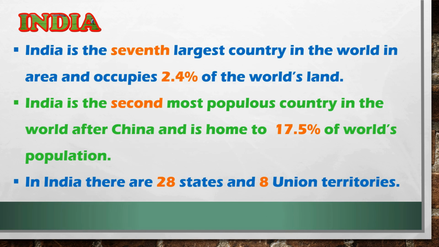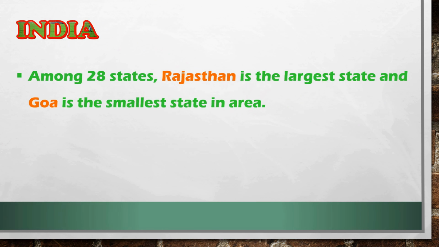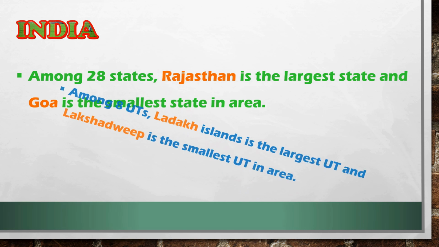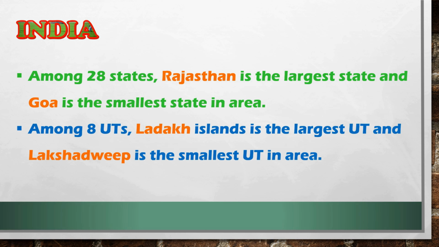In India, there are 28 states and 8 union territories. Among 28 states, Rajasthan is the largest state and Goa is the smallest state in area. Among 8 union territories, Ladakh is the largest union territory and Lakshadweep is the smallest union territory in area.